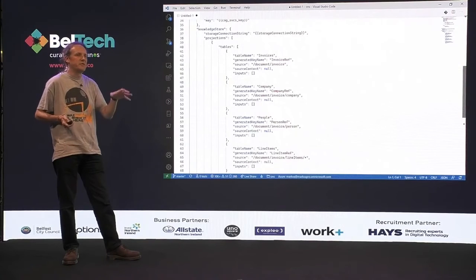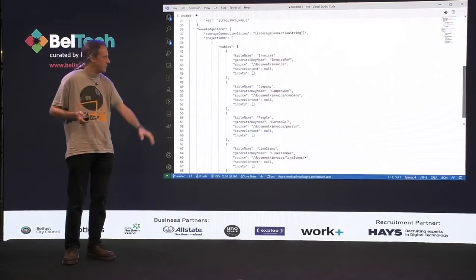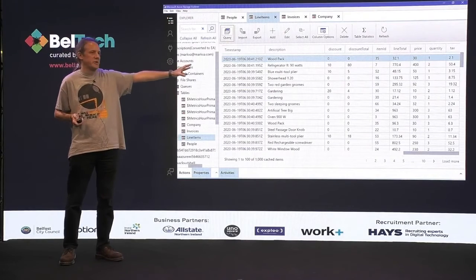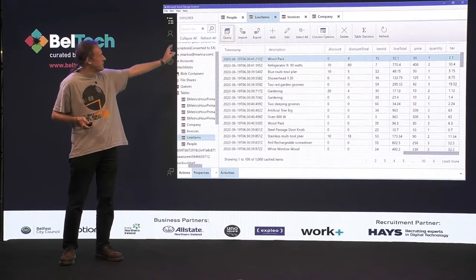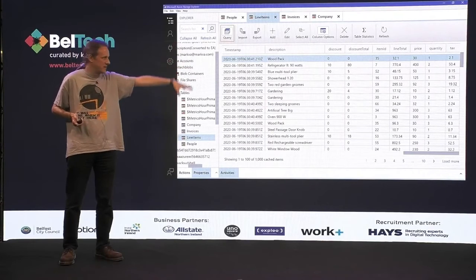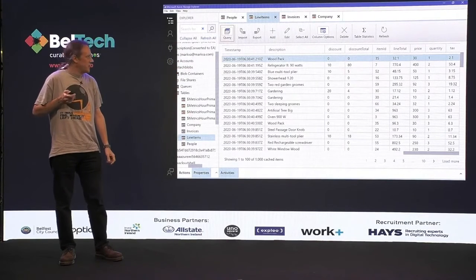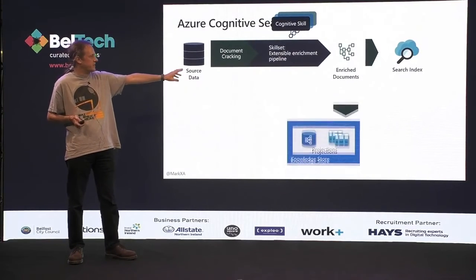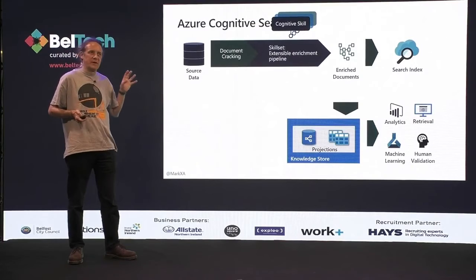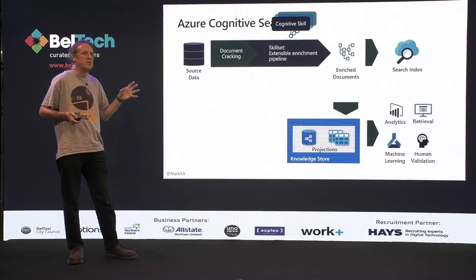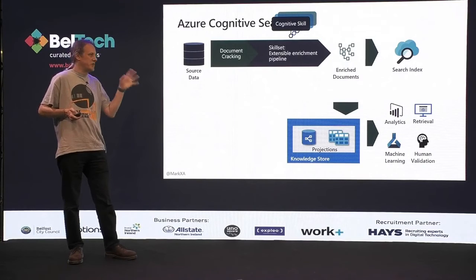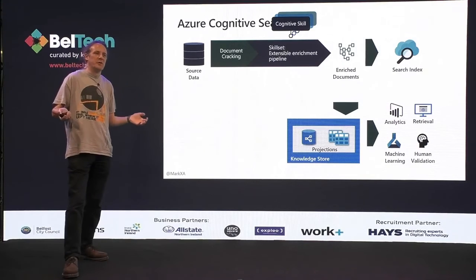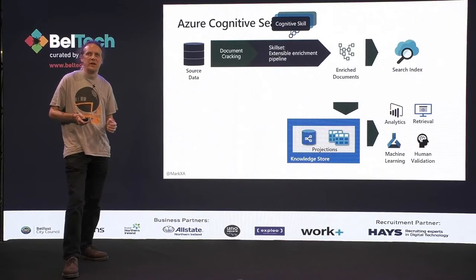And what that will do is take that information and actually dump it into a database table for us. So we can see once we've done that it's automatically created there for us all our line items, all our people, all our invoice information in a database table. Once we've done that, we take that into a knowledge store, and then from that knowledge store, we can do anything we want with that previously unstructured and now structured information. So we can shove that into Power BI or further AI stuff as well if we want to.